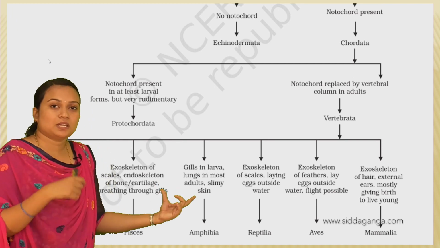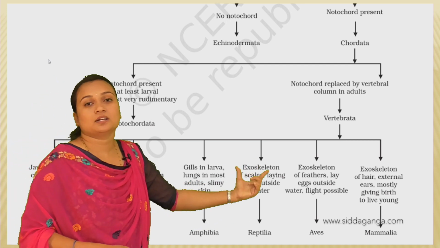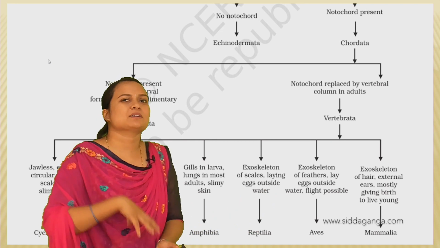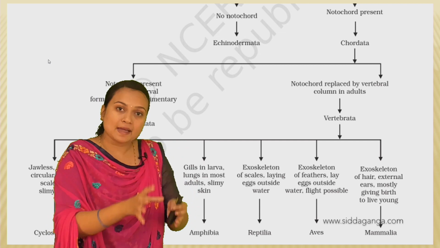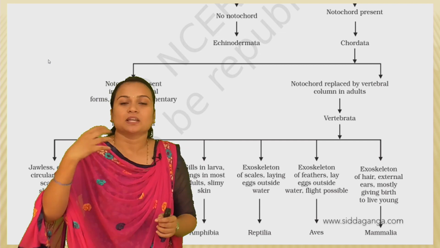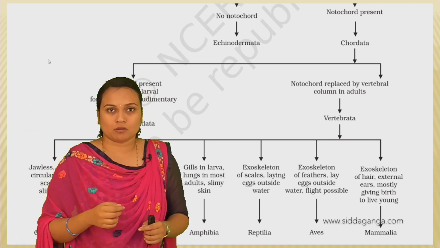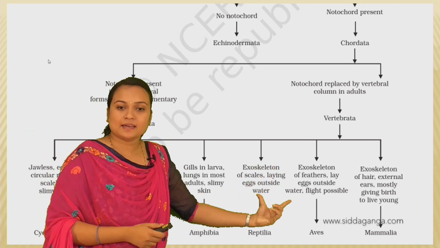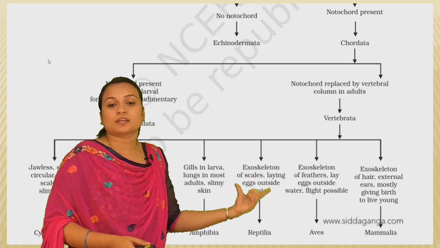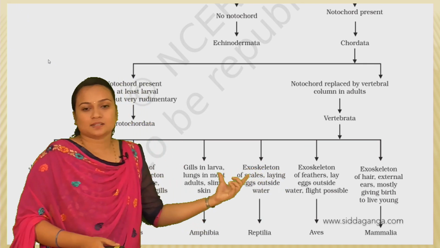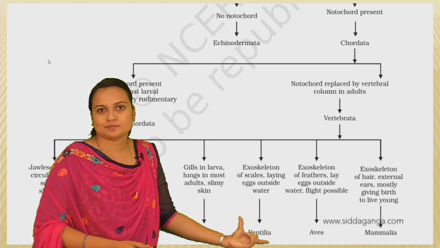These organisms need water for the reproduction process, and here the organisms don't need water. Here again there is somewhat of a modification: the egg can tolerate the terrestrial environment. So the eggs are laid outside the water, and the organisms which have these characters are grouped under Reptilia, the reptiles.